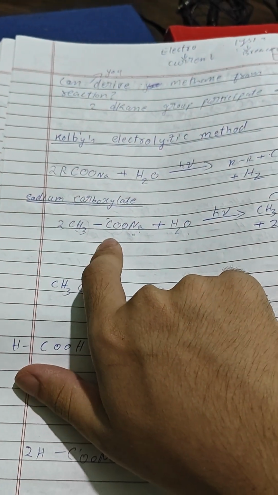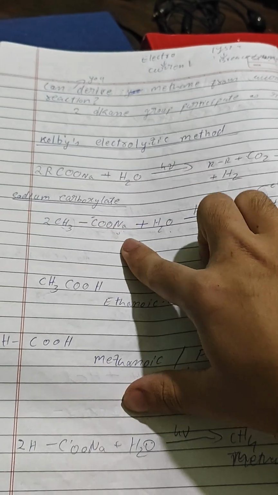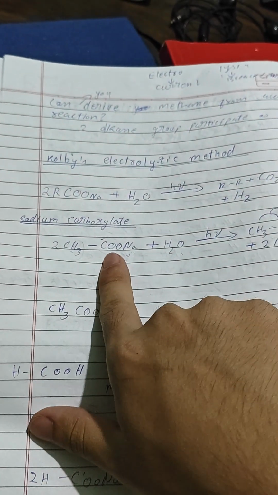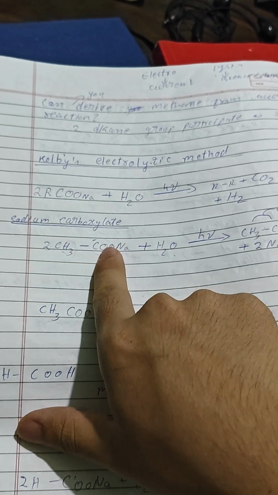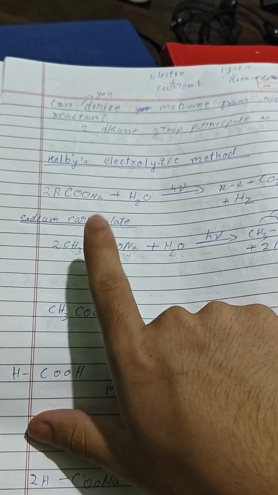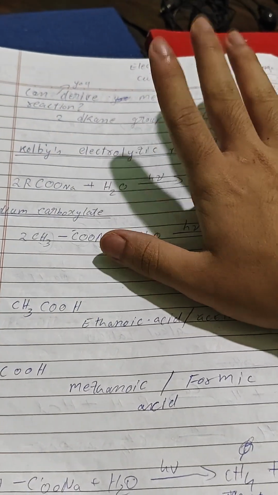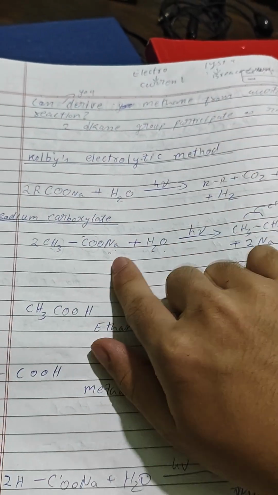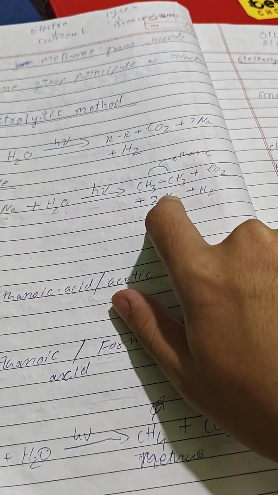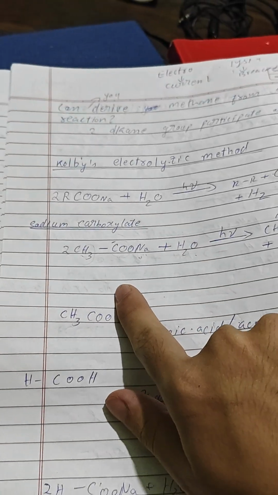What is sodium carboxylate? CH3COONa. Sodium. Where is sodium? Here. Carboxylate. No, this is actually not sodium carb. Oh, I'm very sorry. This is sodium ethanoate, from ethanoic acid. If I remember correctly, ethanoic acid is also called acetic acid. They are mixed with water in the presence of sunlight. We get simply the same thing, ethane.